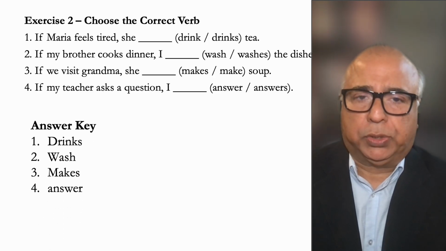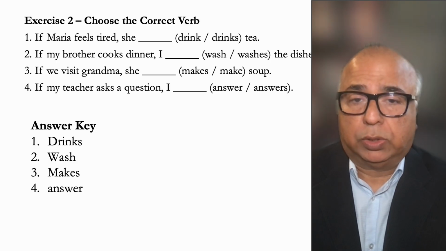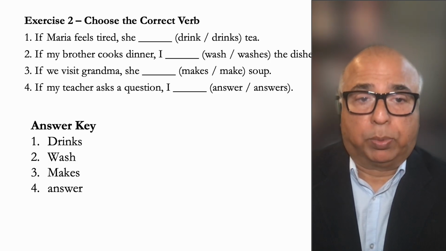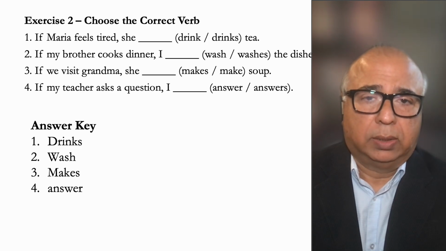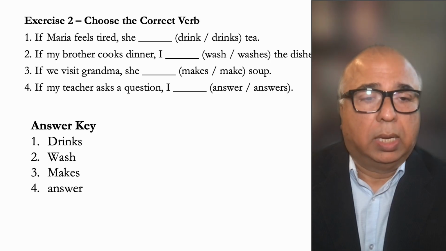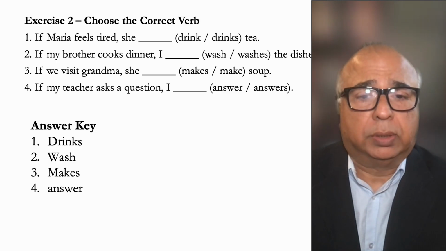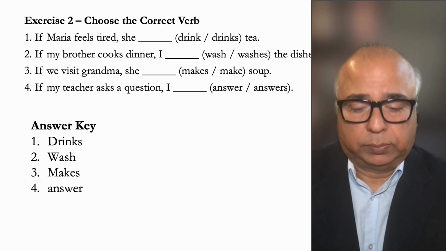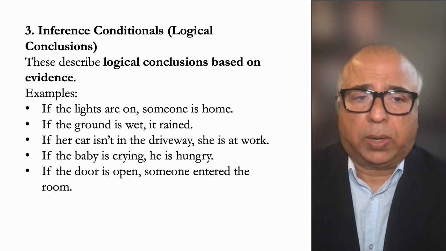Okay, how did you do? If Maria feels tired, she drinks tea. If my brother cooks dinner, I wash the dishes, right? So they take turns. So, oh, you're cooking, I'll wash the dishes. If we visit grandma, she makes soup. If my teacher asks a question, I answer. Okay? How did you do? Did you do well? All right, so far so good.